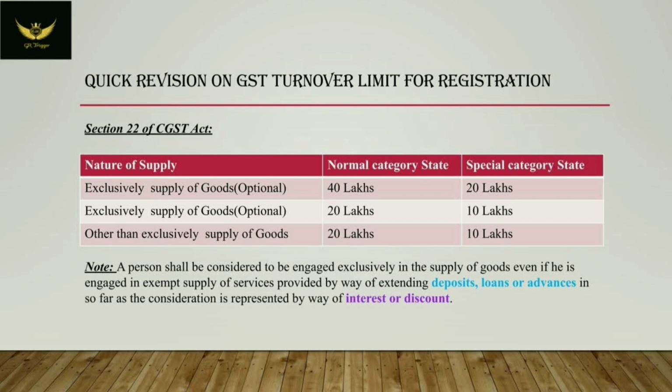Here we need to know what is meant by exclusively supply of goods. Let me explain with an example. A person is supplying the goods. Apart from supplying the goods, he is also providing the services by way of giving loans or advances or deposits, for which he is receiving the consideration by way of interest or deposits. In this situation, even though he is providing the services by way of giving loans or advances and deposits, he will be considered as providing exclusively supply of goods.